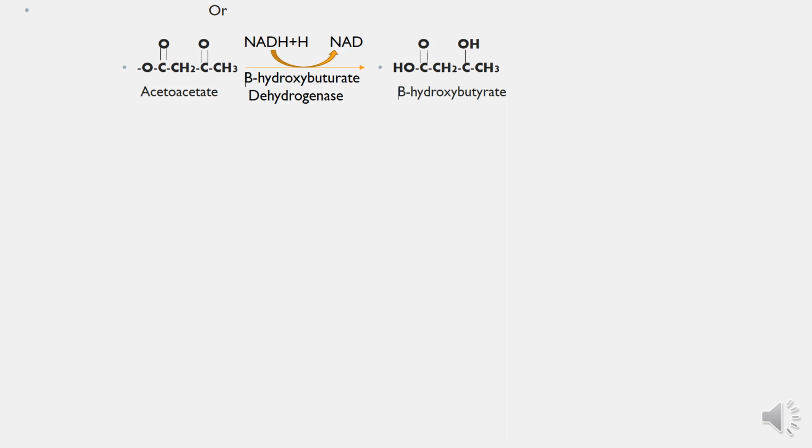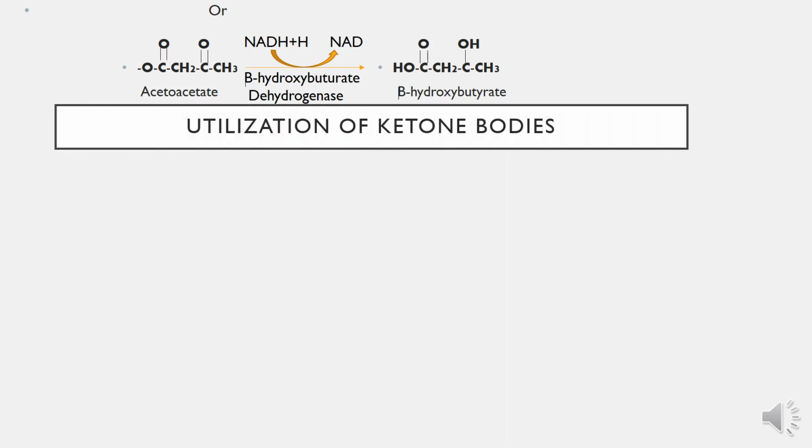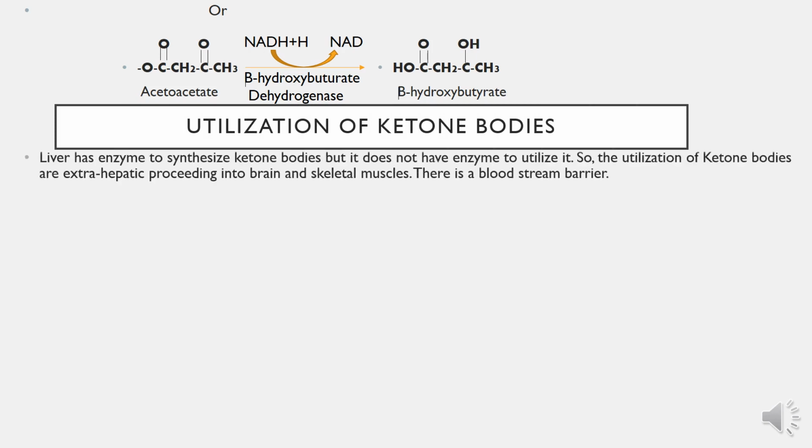Let's understand the utilization of ketone bodies. The liver has enzymes to synthesize ketone bodies, but it doesn't have the enzyme to utilize them. So the utilization of ketone bodies is extrahepatic, occurring in the brain and skeletal muscles. There is a bloodstream barrier. It's a model to understand the pathway of utilization of ketone bodies.